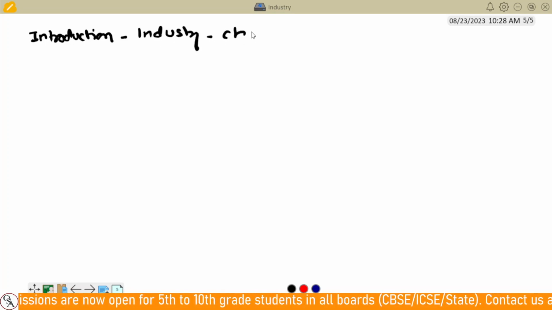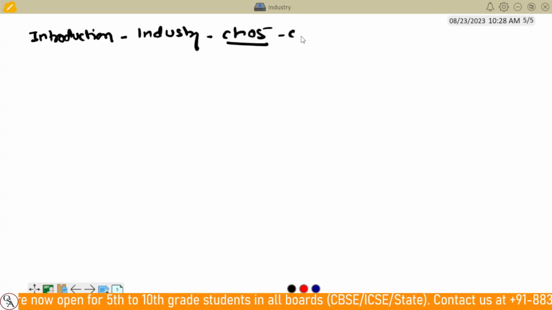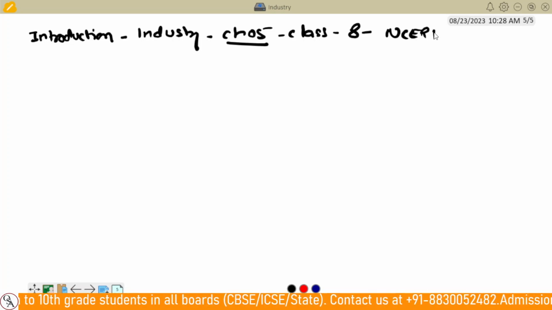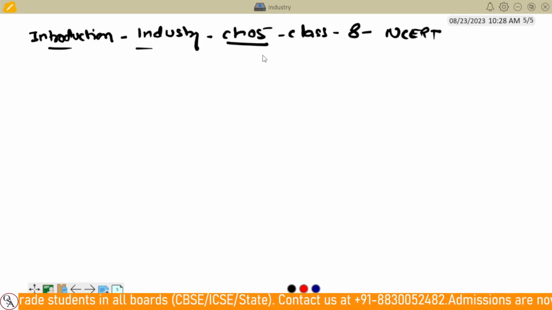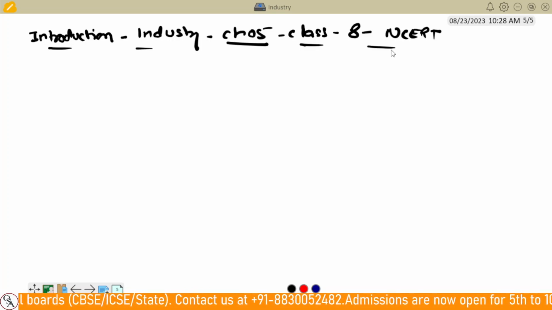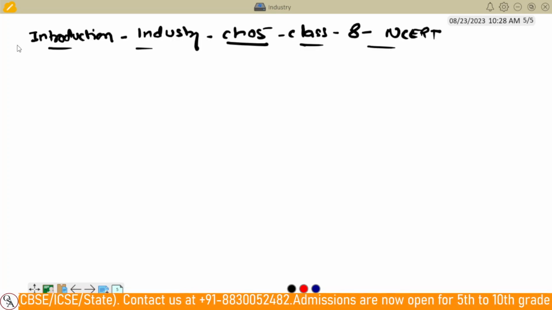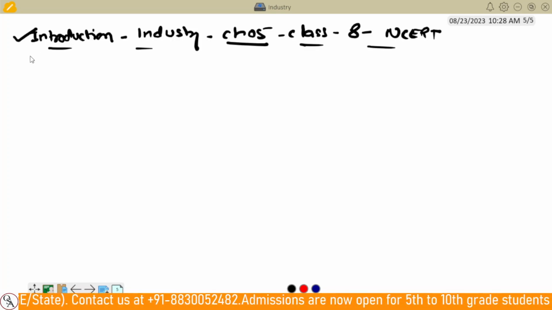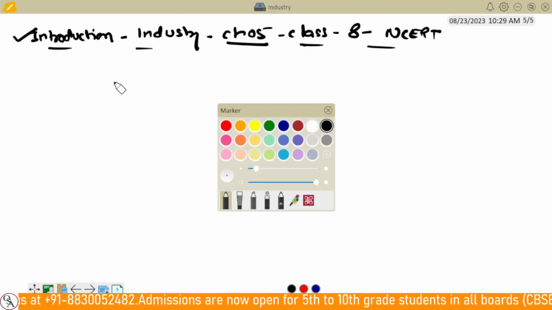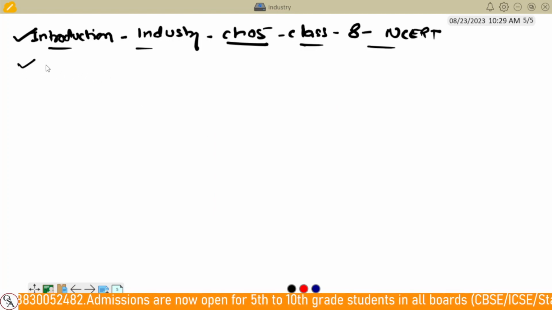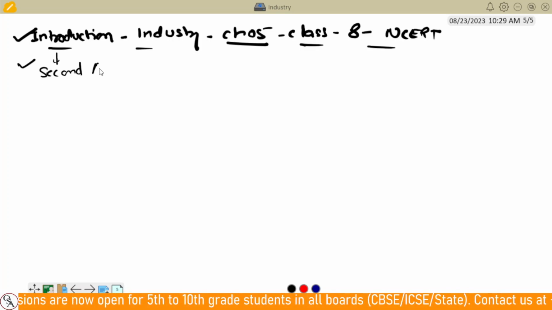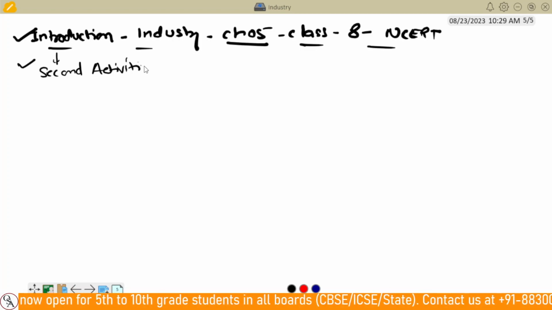By the way, this is chapter 5 in your geography of class 8. I'm referring to the NCERT book, so you can also open the textbook and side by side see whatever I'm teaching. In the first video I completed the introduction, and in the second we completed why the industry is called a secondary activity.